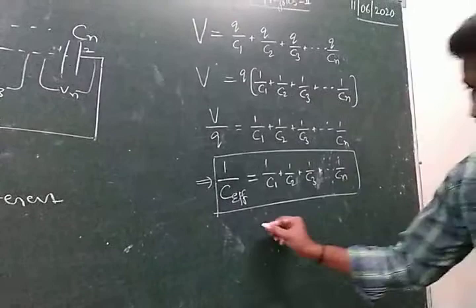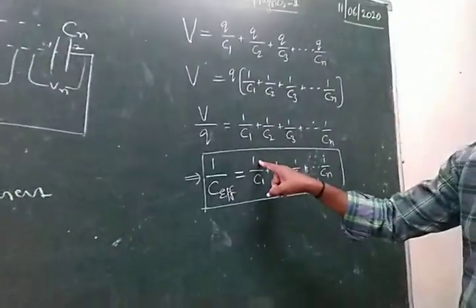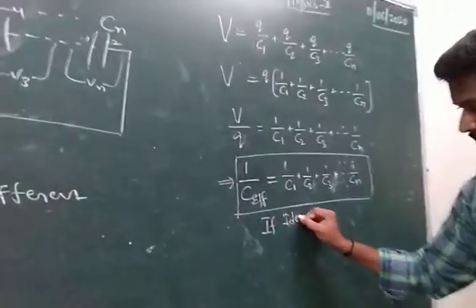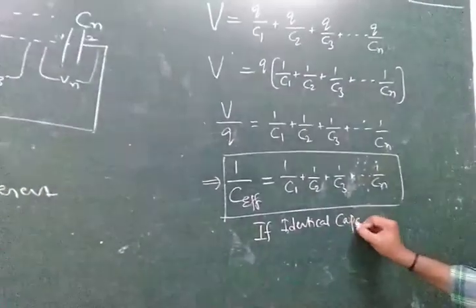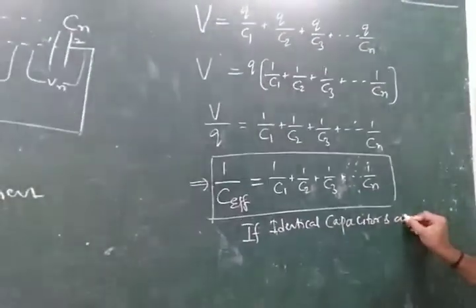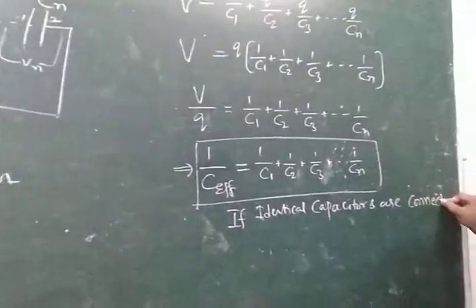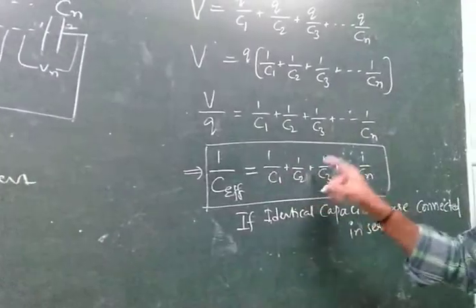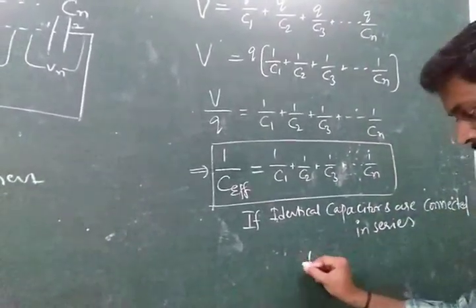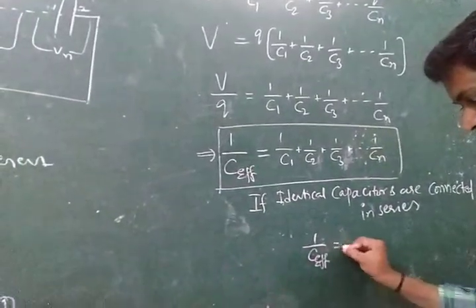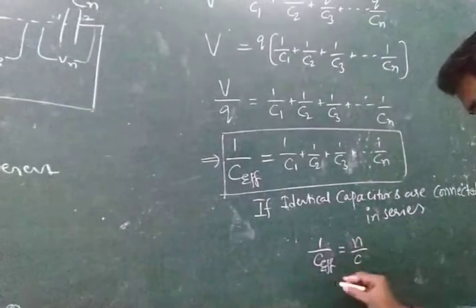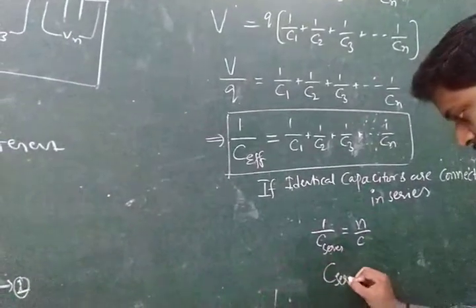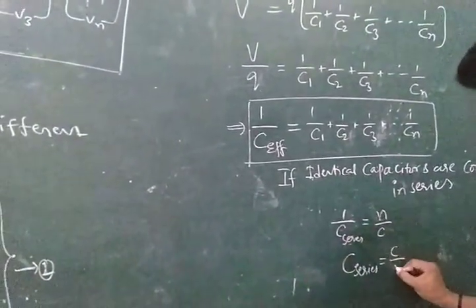So like this way, if capacitors are connected in series, for example, if identical capacitors are connected in series, then effective capacity 1 by C, 2 by C, 3 by C and so on, n by C, that is 1 by C effective is equal to n by C. Therefore C series, the effective capacity in series, is equal to C by n.